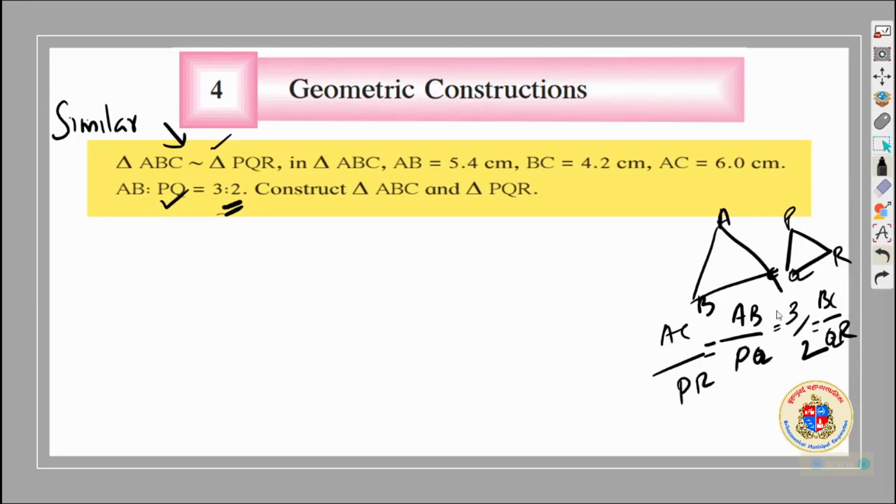If that is the ratio, and as they have given the size of the side, we can substitute here comfortably. Instead of AC, we can write 6 over here. Instead of AB, I can write 5.4 over here. Instead of BC, I can write 4.2 over here, which can be equated with 3 upon 2. In that case, we know that PQ can be calculated, PR can be calculated, QR also can be calculated, and that quantity you will be using for construction of triangle. So let me calculate that first.